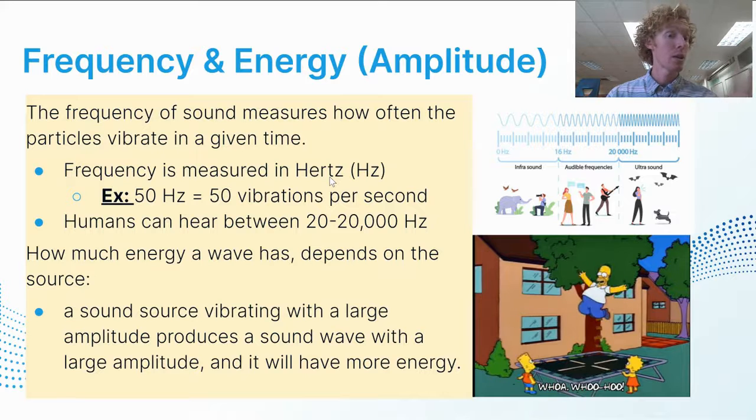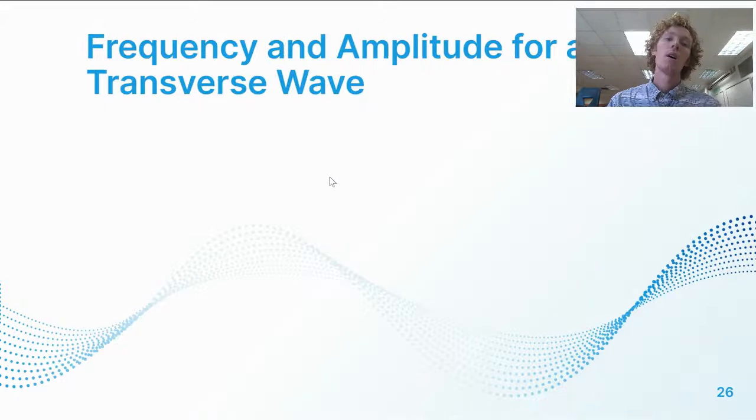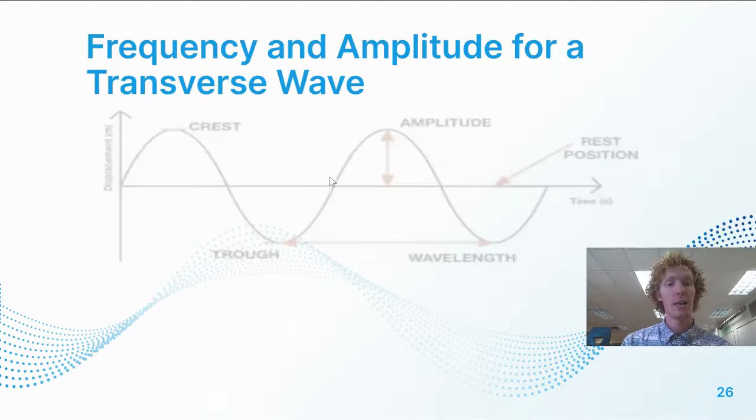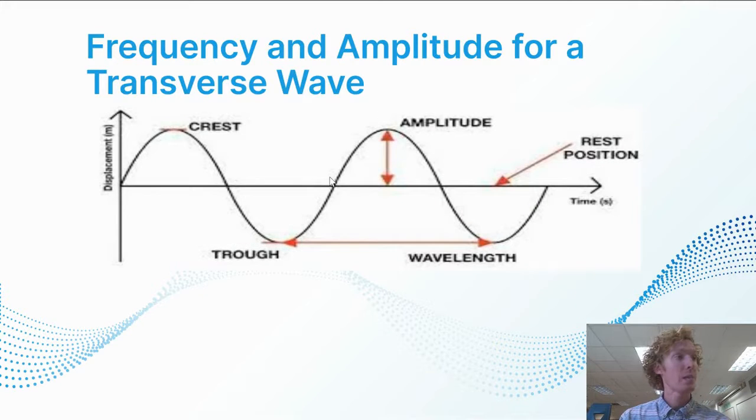Now, frequency and amplitude are not connected. Frequency and wavelength are connected. Let's take a look at frequency and amplitude for a transverse wave. A lot of times we take longitudinal waves, such as a sound wave, and convert them into a transverse wave, like the one that we have here. You'll notice that we've got this line in the middle. This is our rest position of the particles. The crests here would be our compressions, and the troughs down here would be our rarefactions.